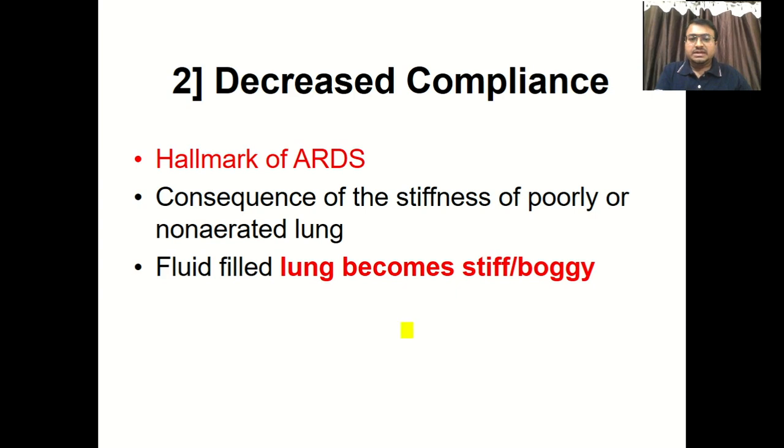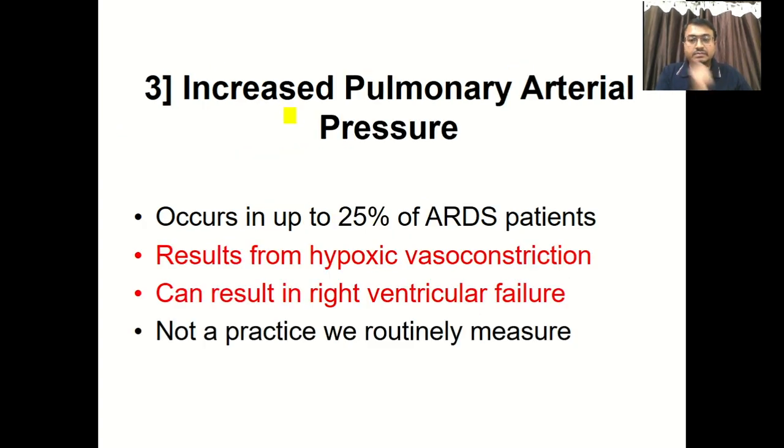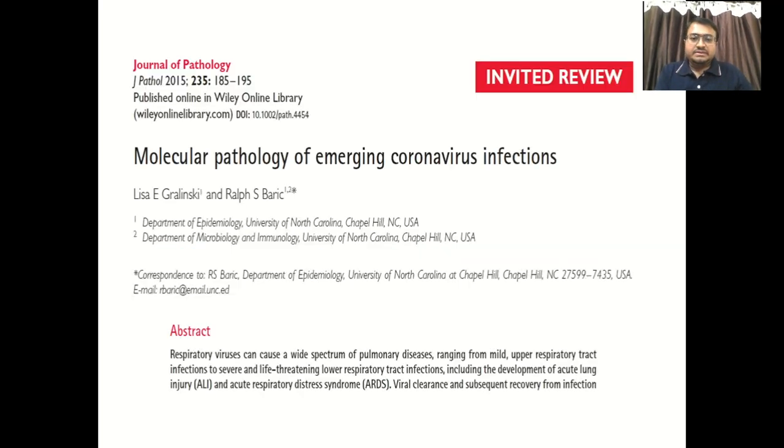This is the first step, or we can say first degree respiratory failure, that takes place in ARDS. Second thing, decreased compliance due to deficiency of surfactant: the lung becomes stiff and boggy. Again an MCQ: where the lung becomes stiff and boggy, the condition is ARDS, the hallmark of ARDS. Now regarding pulmonary arterial pressure, it is increased in about 25% of patients with ARDS.